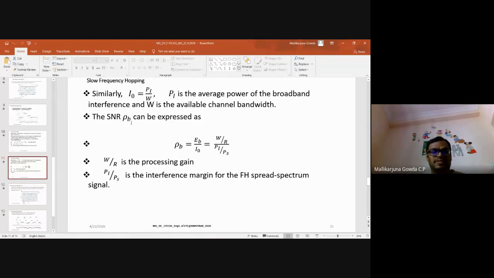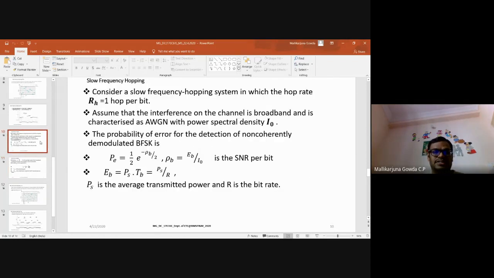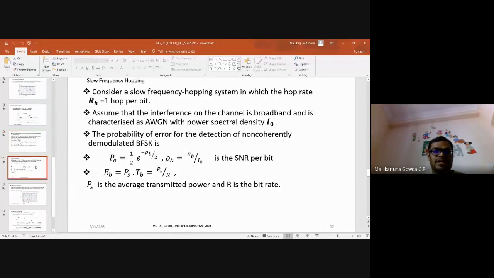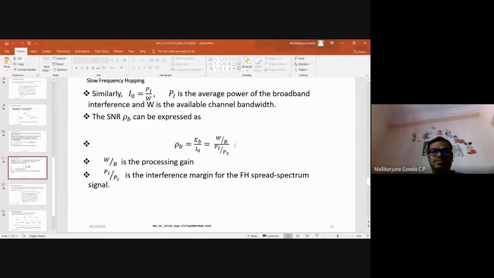So with that, SNR can be written as EB by I0. I'm just substituting the values of EB and I0. EB is PS by R, or PS into TB, and I0 is PI by W. So if you rewrite, it is W by R divided by PI by PS.